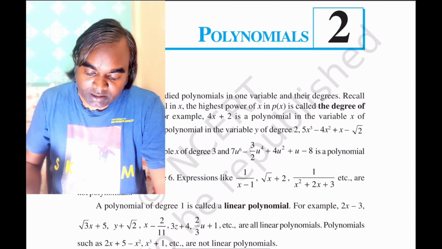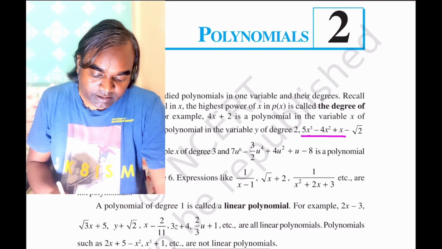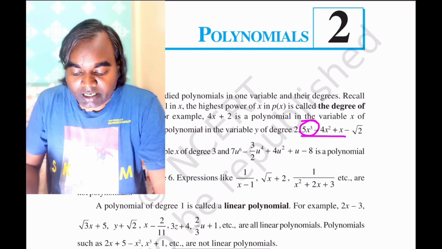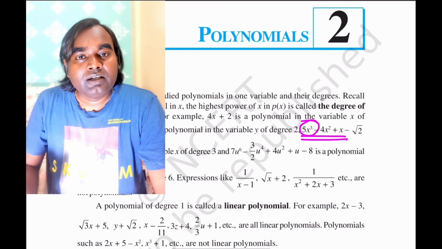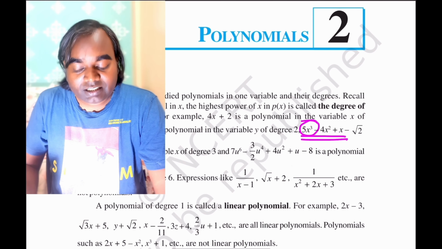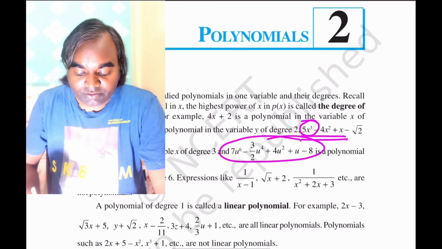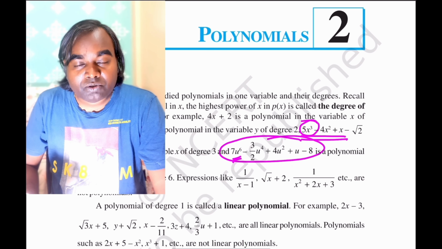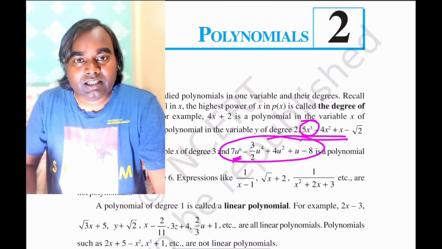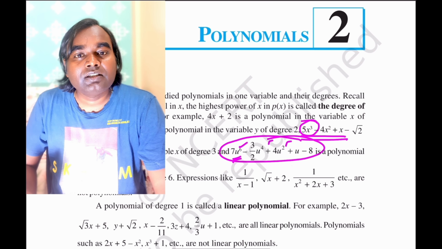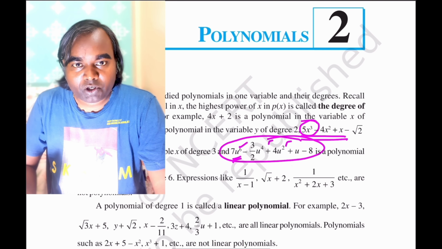So for example, this is a polynomial of degree 3, because the highest power in this expression is 3, and in this, the highest power of the variable u is 6. So the degree of this algebraic expression is 6, and all these powers of the variable are whole numbers. So this is a polynomial.